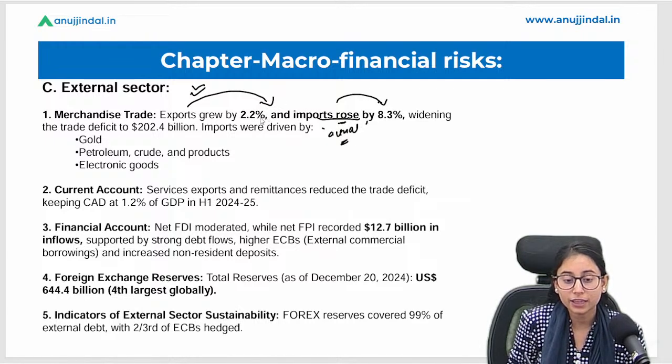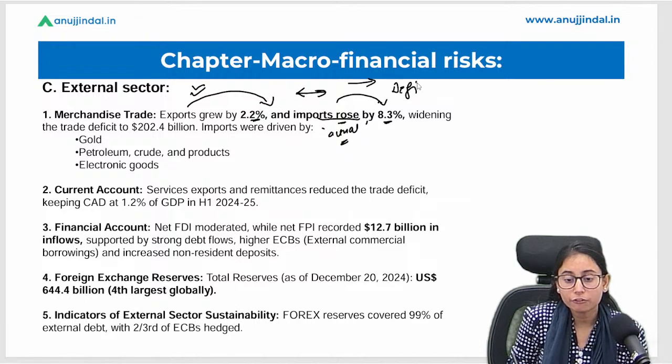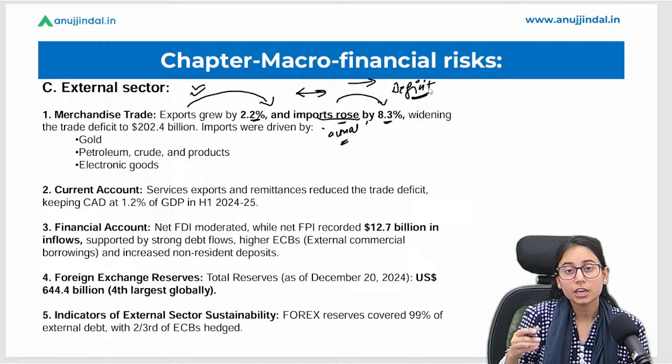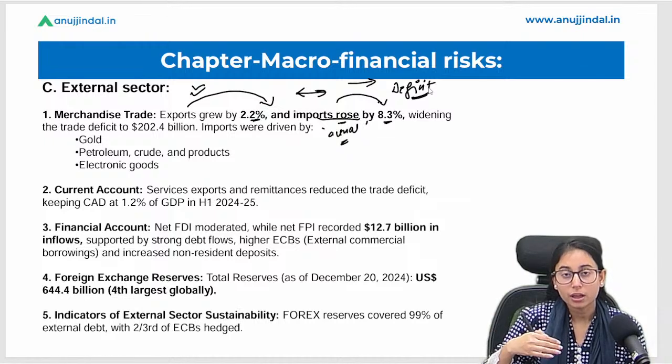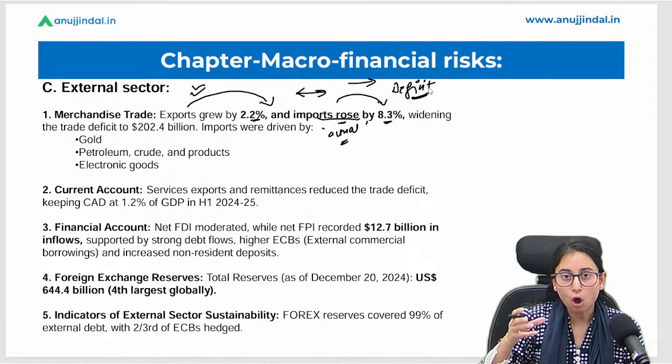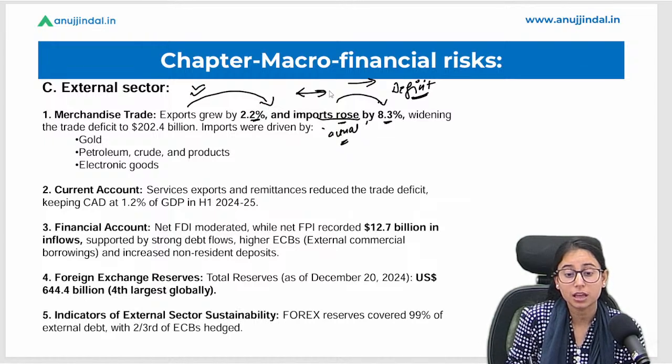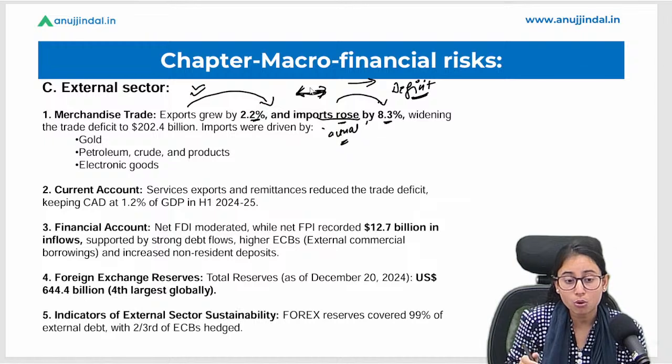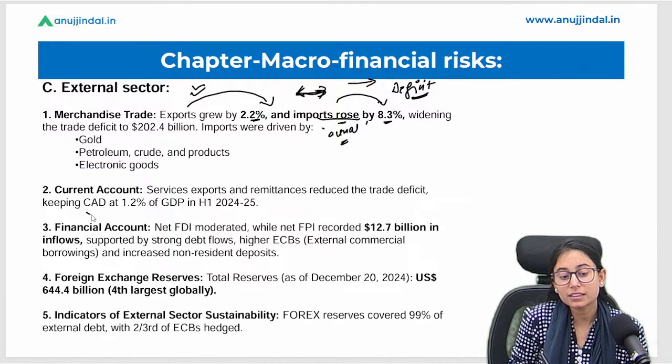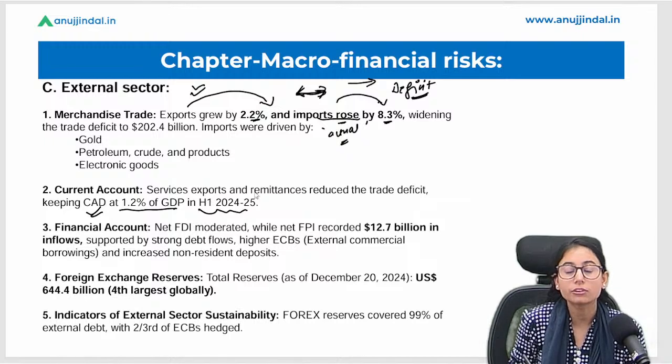Now you can see that there is a gap, 2.2% and 8.3%. Now the gap is huge, and this has led to a deficit. Okay, if we are importing more, we are buying more than selling, then it will lead to a loss. This is the loss for the country. We call it current account deficit, and because of this huge gap between the export and import, there is an increase in the CAD, that is 1.2% of the GDP in the first half of 2024-2025.